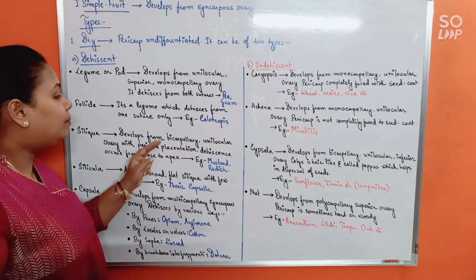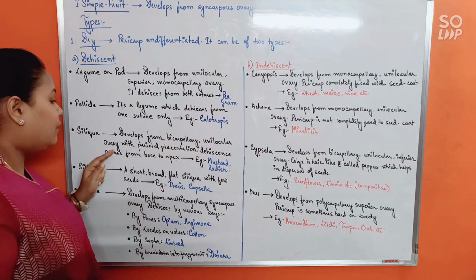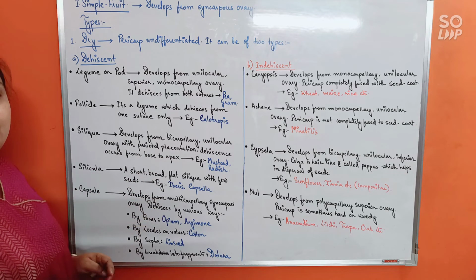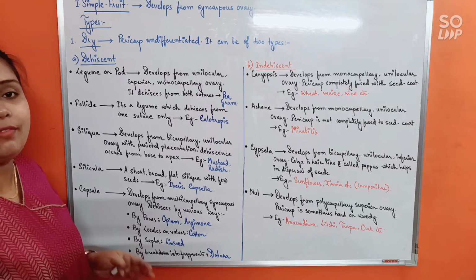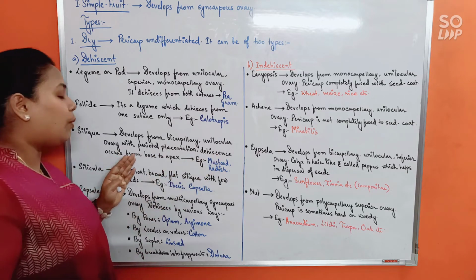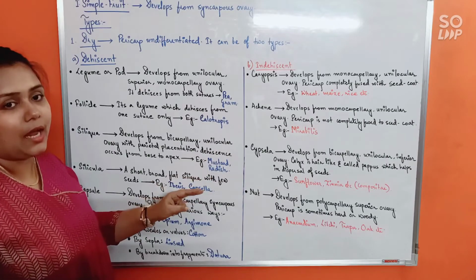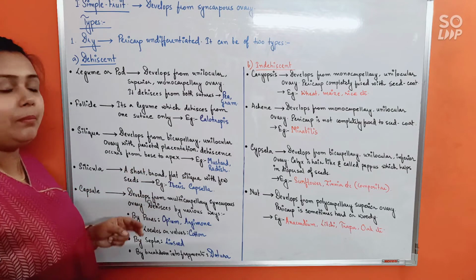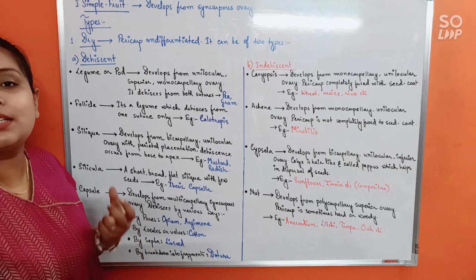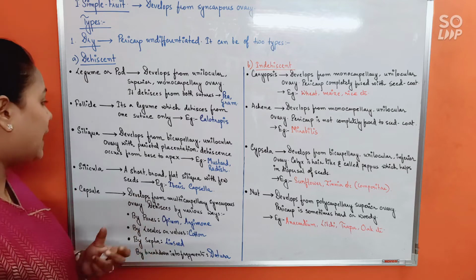Alright, now next, Siliqua. See, it develops from bicarpillary, means two carpels, unilocular ovary with parietal placentation. Okay, you already know parietal placentation means where the placenta would remain at the periphery, isn't it? Parietal placentation, and dehiscence occurs from base to apex. Okay, example would be mustard and radish. Okay, so basically do remember, Siliqua is a kind of fruit that is a characteristic of mustard family, or technically we call it Brassicaceae family.